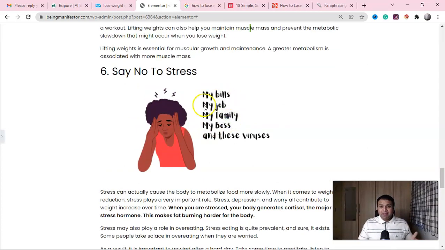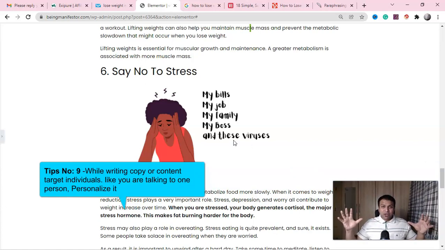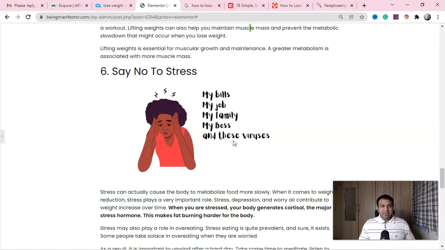Look at this image. My bill, my job, my family, my boss, all these viruses, something where they can connect and they can understand this copy is for me. Okay, you're not writing the copy for masses, you're writing the content for one individual. And this is the 6th point, guys. And here comes my 7th point where I'm going to connect the product.